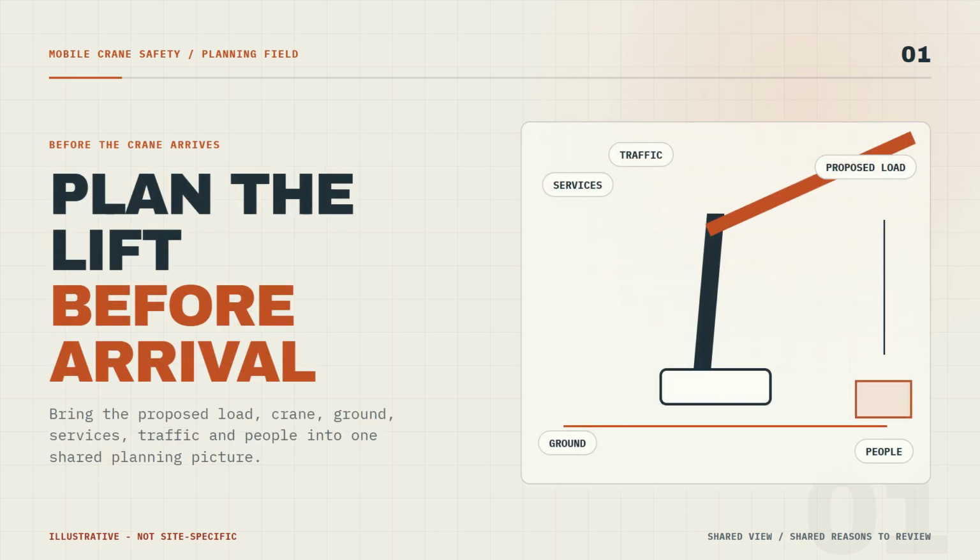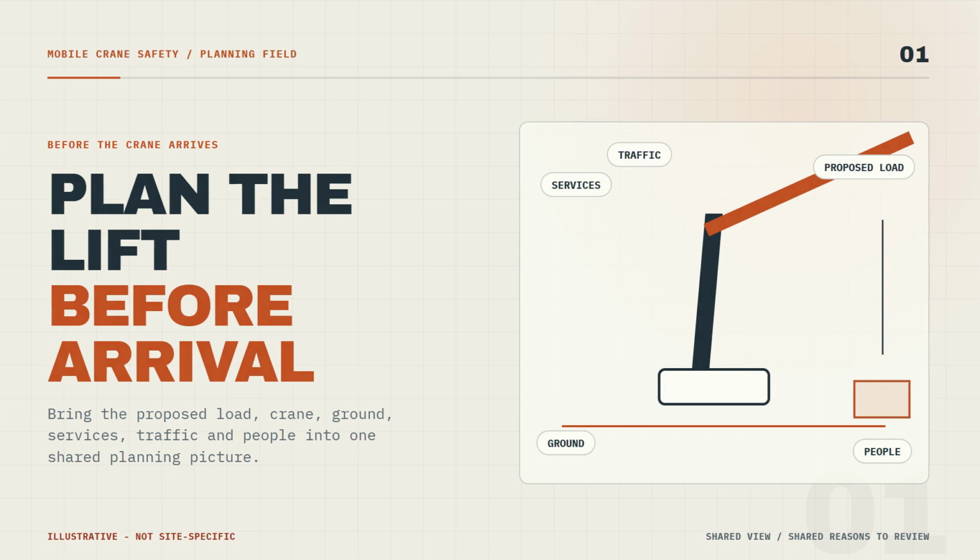The most important lift decisions should not begin when the crane rolls through the gate. A mobile crane brings the proposed load, crane configuration, ground, nearby services, traffic, and people into one changing work area. Plan before arrival, so everyone involved can see the same job, the same conditions, and the same reasons to pause and review.